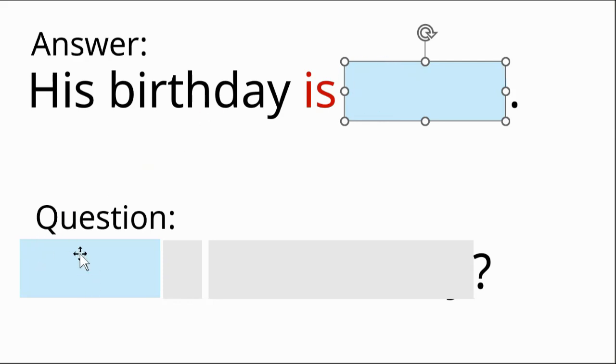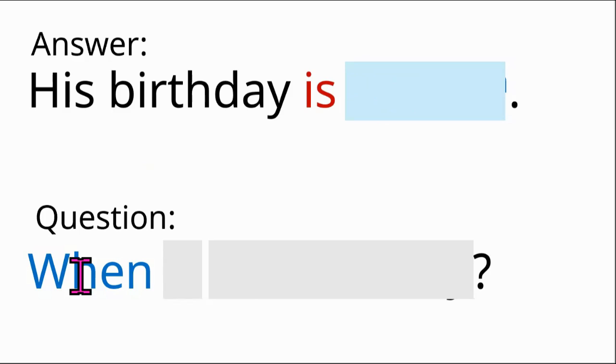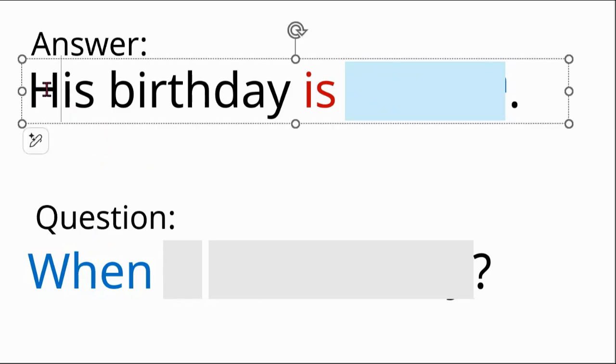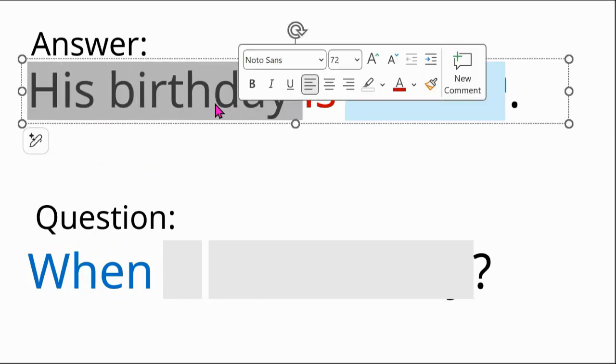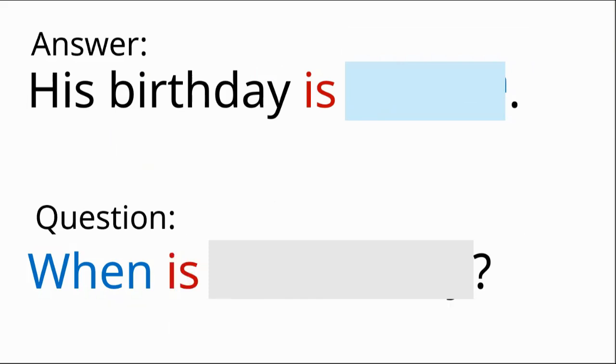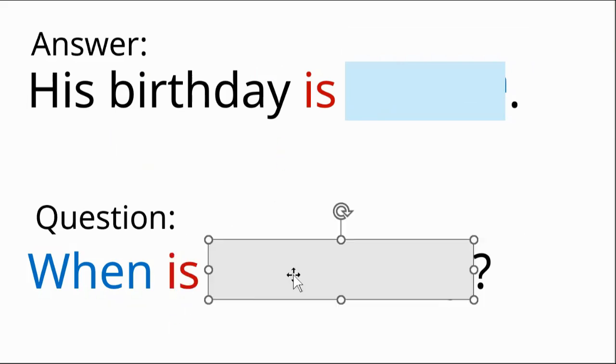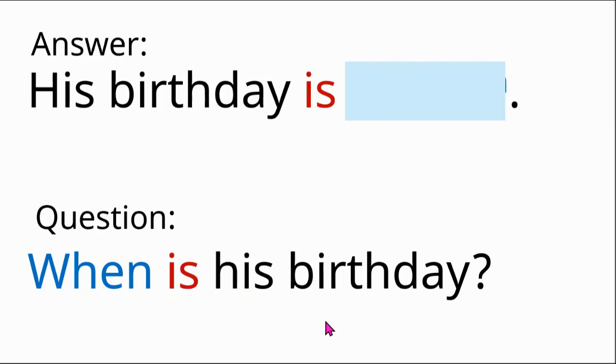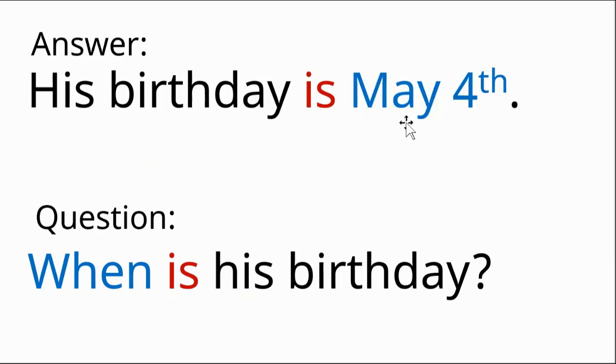So we put the question word first, when, then we change the order of his birthday and is. We put is first. When is his birthday? His birthday is May 4th.